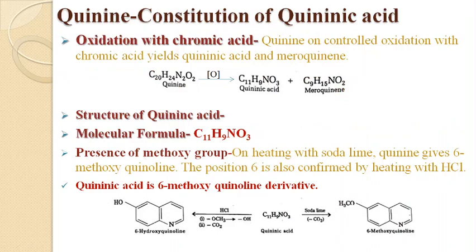Next we come to the oxidation with chromic acid. This is a very important reaction, the turning point in the structure determination of quinine. Quinine on controlled oxidation with chromic acid forms two compounds, quininic acid with the molecular formula C11H9NO3 and meroquinine, whose formula is C9H15NO2. In this part of the lecture, we will deal with quininic acid, and meroquinine will be in the second part of my lecture.